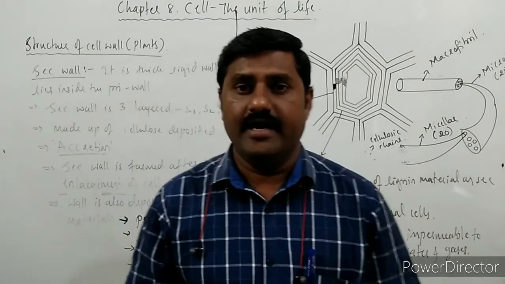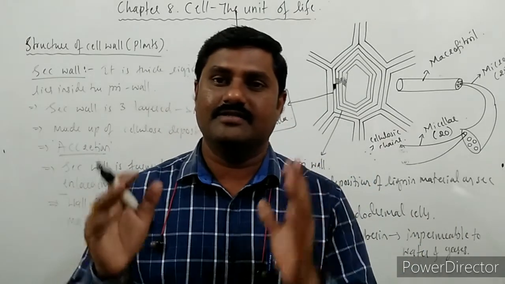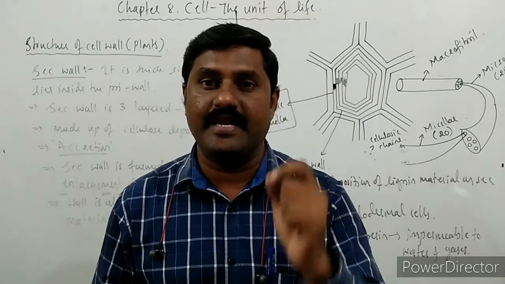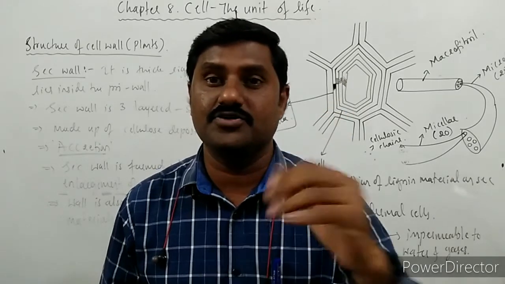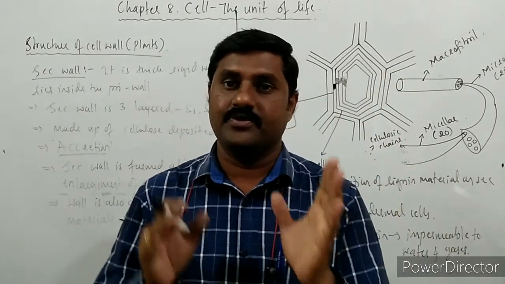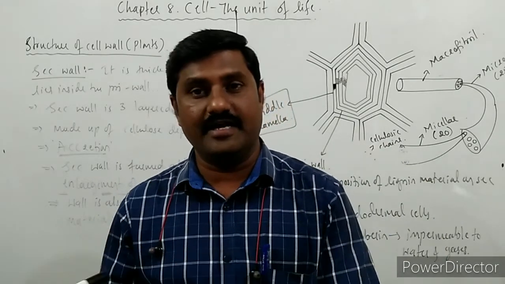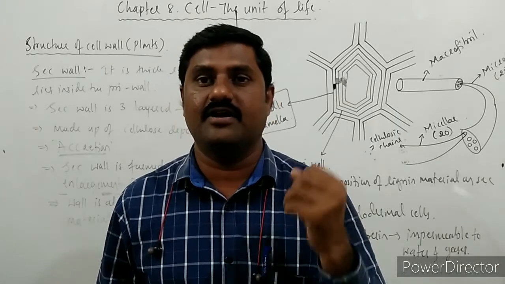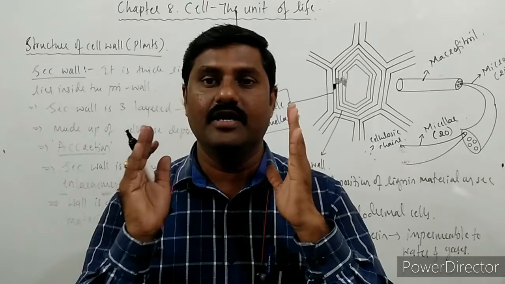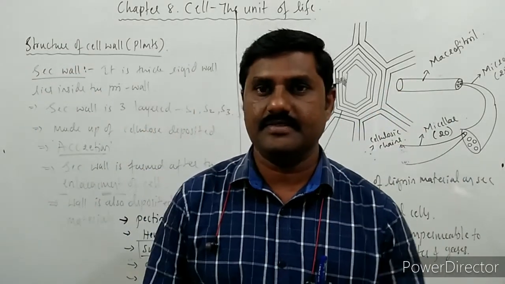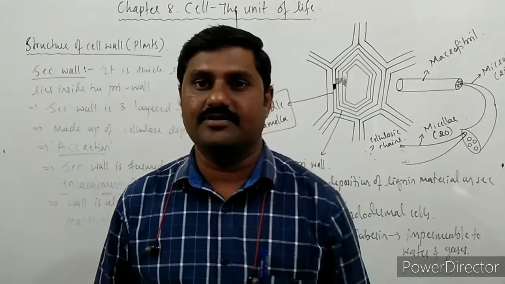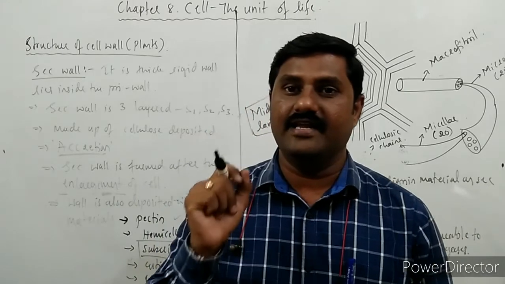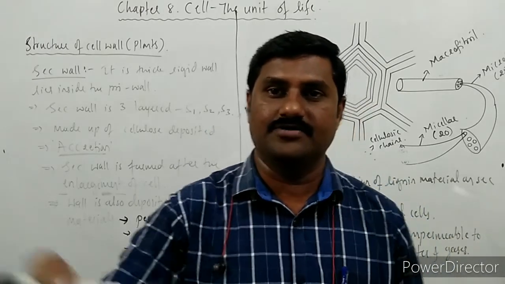One more point is that in different types of tissues also, the arrangement of these microfibrils in the secondary wall is different. Parenchyma tissue, it is different. Collenchyma tissue, it is different. Sclerenchyma tissue, it is different. So in different tissues the orientation of the microfibrils in the secondary wall is totally different. That point is also to be remembered. So this is about the secondary wall in some of the plants.